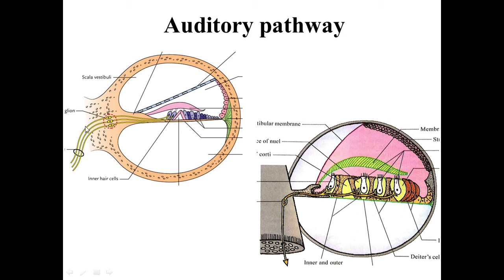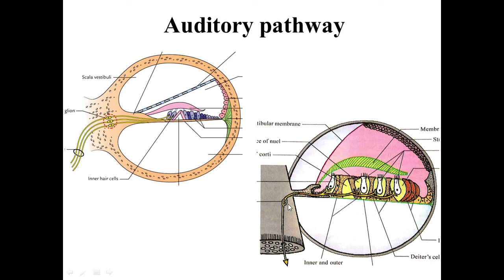The axons of the first order sensory neurons, the central processes, pass through the modiolus and emerge from the tractus spiralis foraminosus, which is situated at the bottom of the internal acoustic meatus. So in this picture you can see these are the peripheral processes.